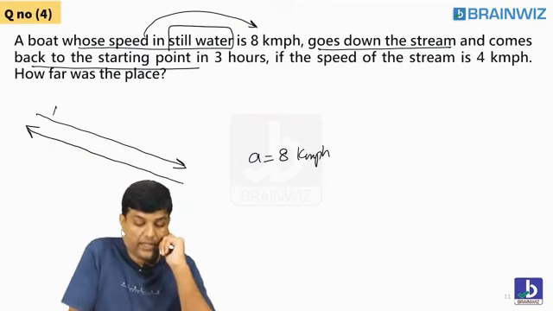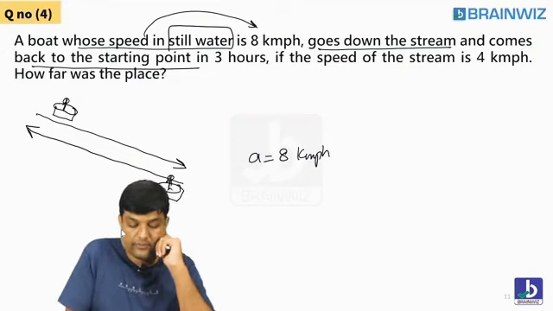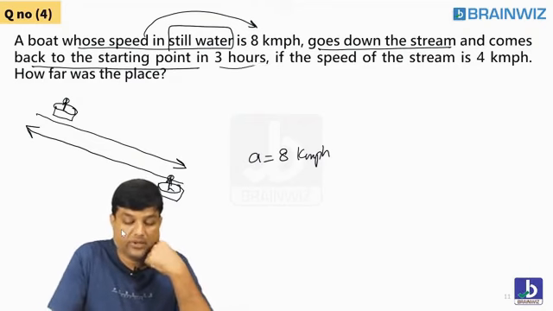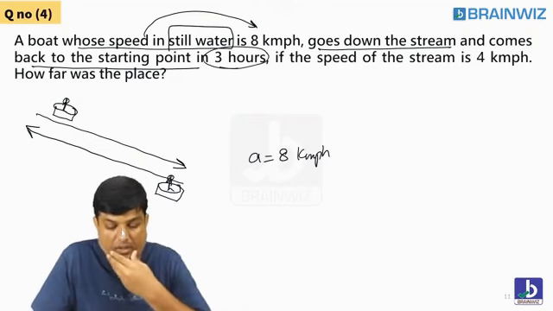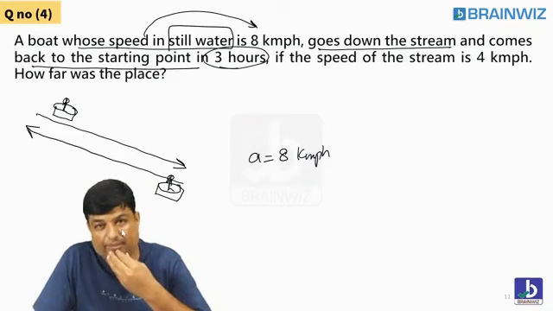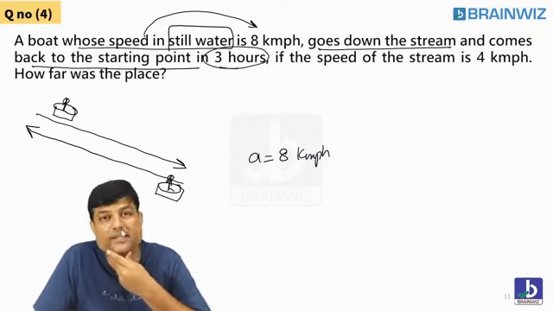The boat is going down the stream and going back to the home also. In how much time? 3 hours. The boat is going down the stream and coming back to the home in 3 hours.